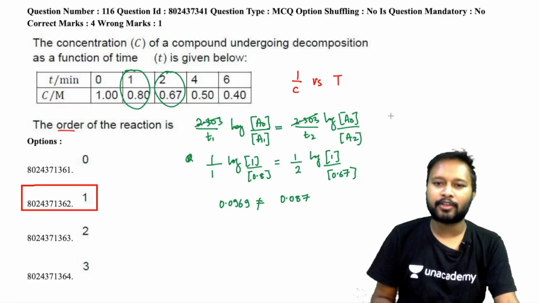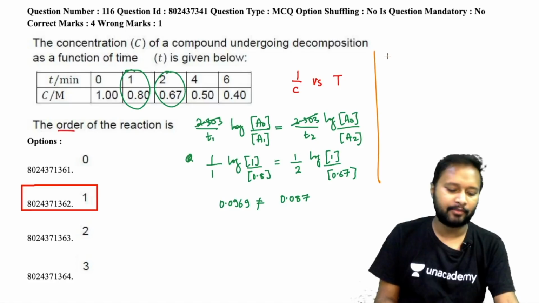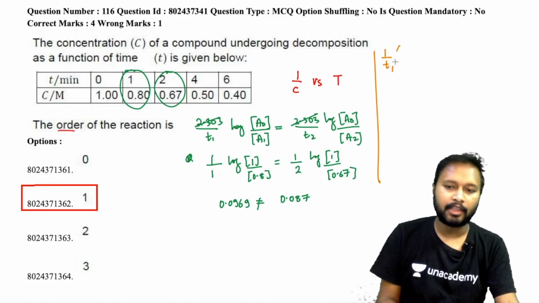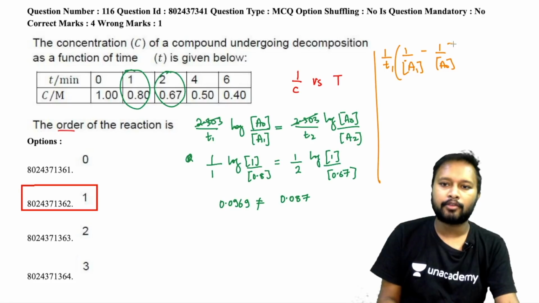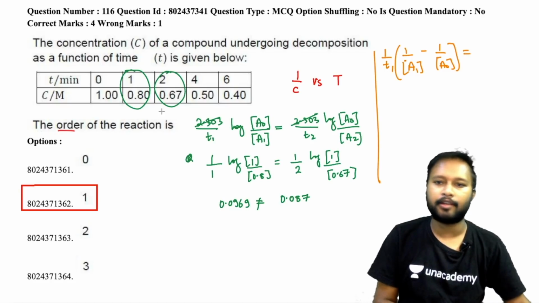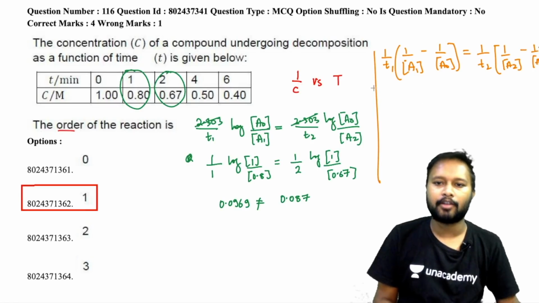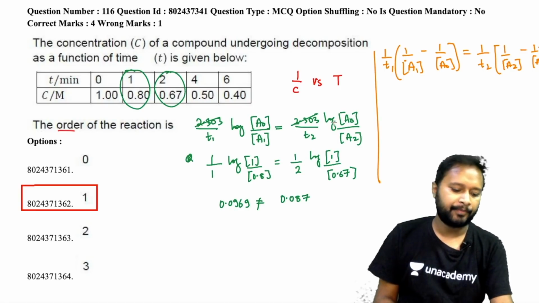Now let's verify it for the second order reaction. So I tried to do the same thing for the second order reaction. Over there we have 1 upon T1, in the bracket we have 1 upon final concentration minus 1 upon initial concentration. So I did it again for both of the points. So I got 1 upon T2, and it's 1 upon final concentration minus 1 upon initial concentration.